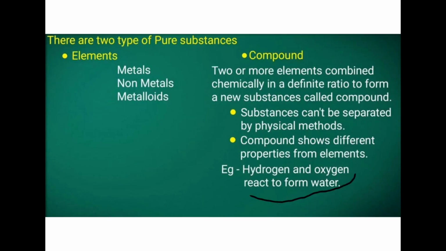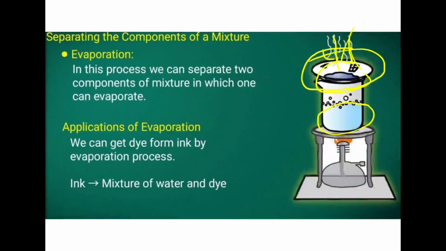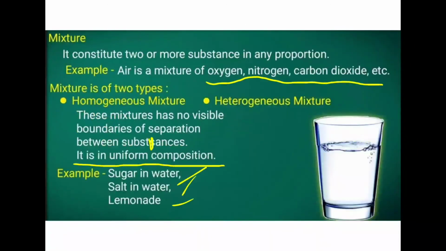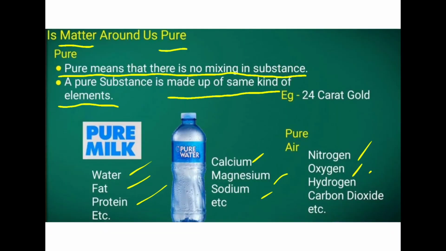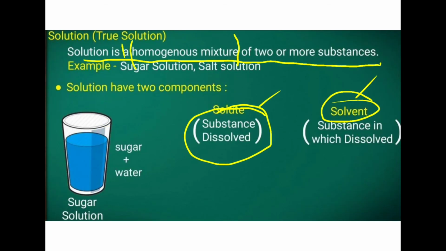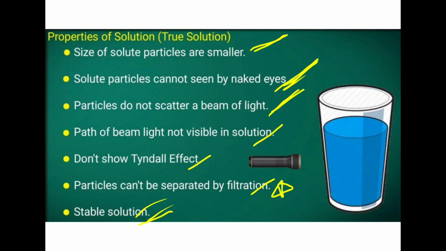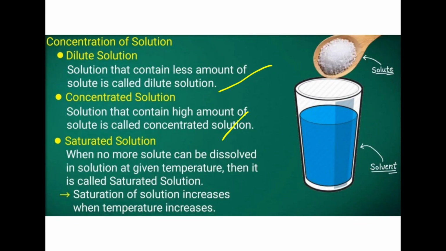So this is about the whole chapter. Is matter around us pure? In this chapter we studied pure substances, then what is a mixture, the different types of mixtures, then what is a true solution, examples of true solutions, the properties of true solution, and what is the Tyndall effect. Why does it show the Tyndall effect?